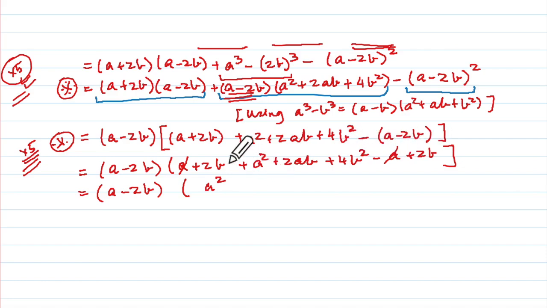Then 2B and 2B is 4B, no? Yes. So 4B plus 2AB plus 4B squared. Can I factorize? A is common, then A plus 2B. And if I take this and this, 4 is common, 4B. No, I cannot do anything. So this is your answer.